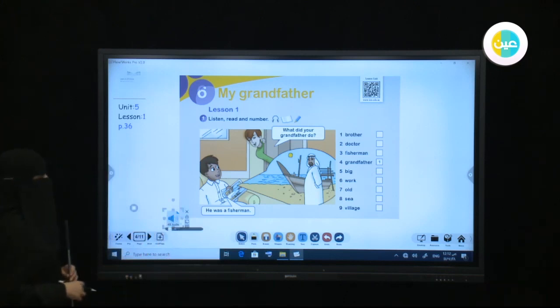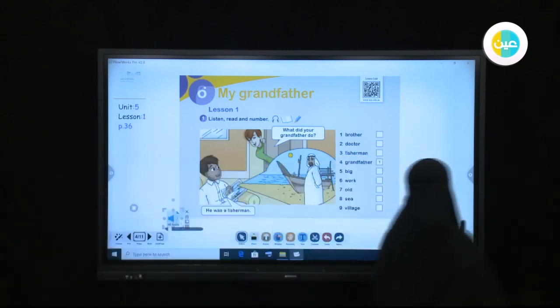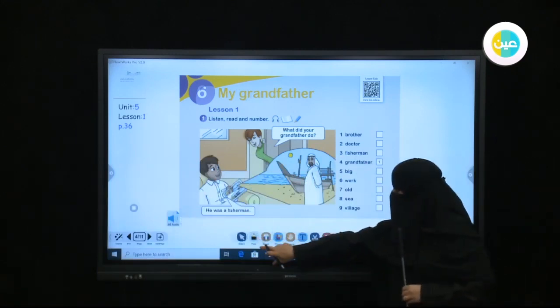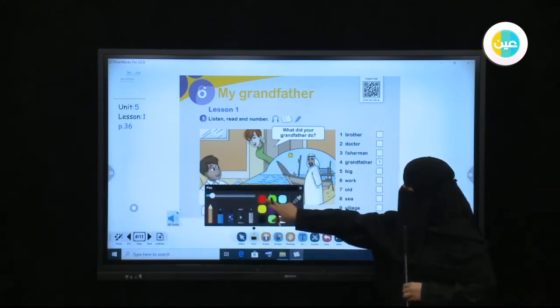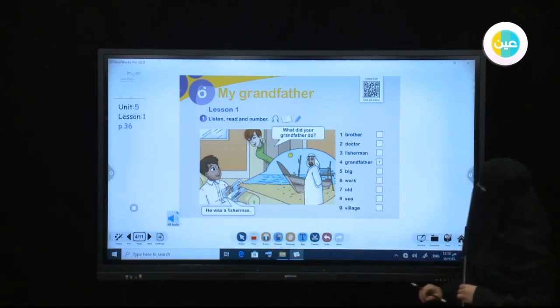Unit 6. My grandfather. Lesson 1. Activity 1. Listen, read, and number. Who's that in the photo? It's my grandfather. That's your grandfather? Yes, sir. No, it's my mother's father. He was called Majid. Oh, the same as your brother?